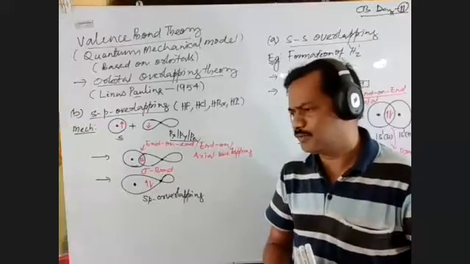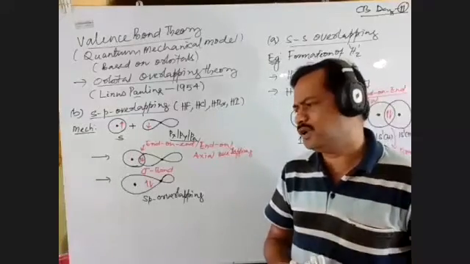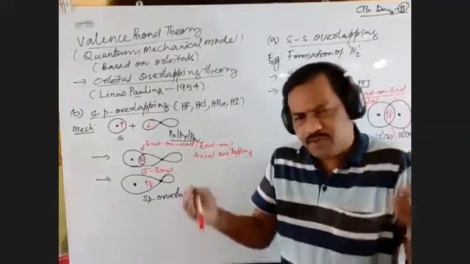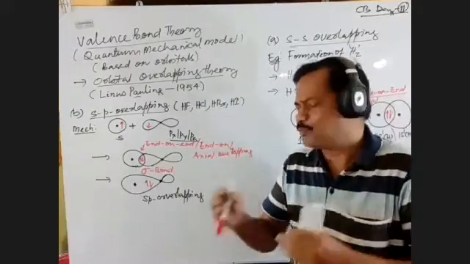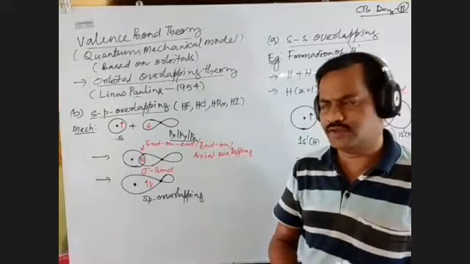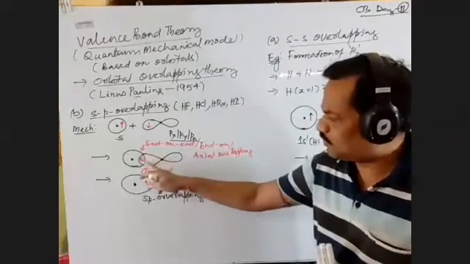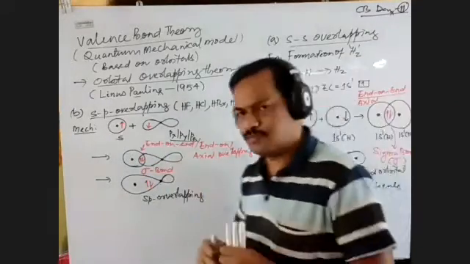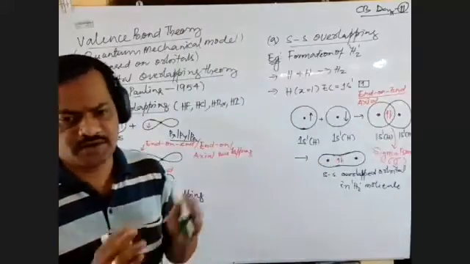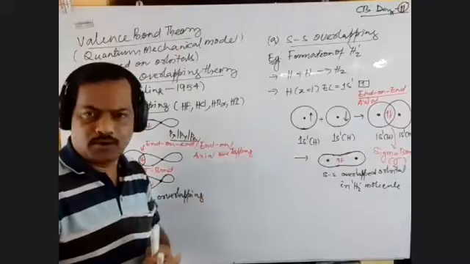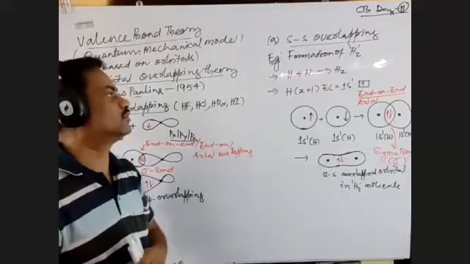So if there is more extent of overlapping, the strength of the bond is more. If the extent of overlapping is less, then we can say it is a weaker bond. So here you can observe the extent of overlapping is very high. That's why a sigma bond is a stronger bond in comparison to other bonds, which we are going to discuss later on.